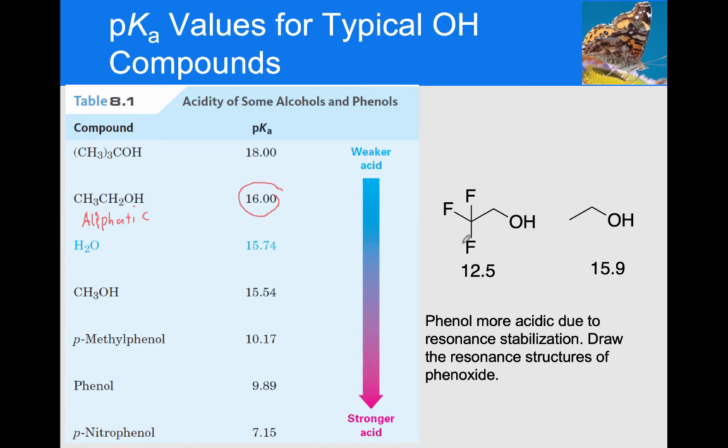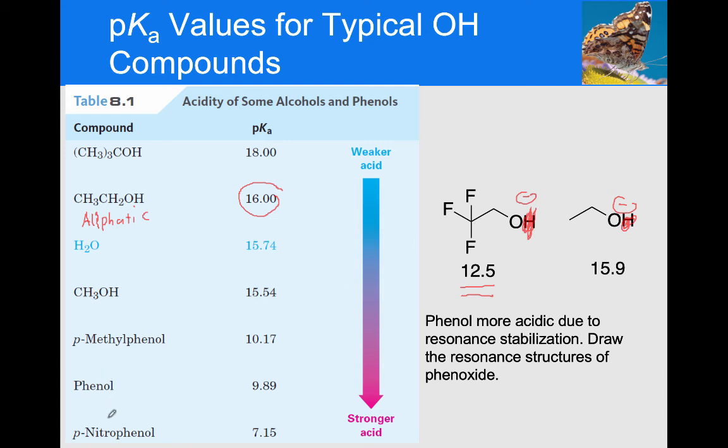Now notice that if I take some of those hydrogens on the neighboring carbons and I replace them with fluorines, I drop the pKa by an awful lot. And the reason is because if I remove this proton and make the anion here, this anion is more stable than this anion because the fluorines are inductively pulling the electrons this way. It's spreading that charge out.